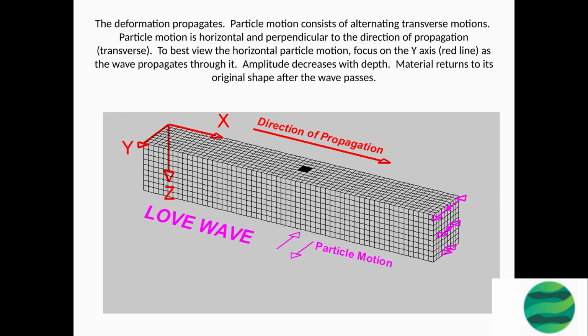This is a description of a Love wave, a type of transverse wave that has a horizontal displacement and a vertical velocity. The particle motion is elliptical, and the wave propagates in the horizontal plane. Amplitude decreases with depth, and the material returns to its original shape after the wave passes. Love waves are often observed in seismology and are used to study the Earth's structure and properties.